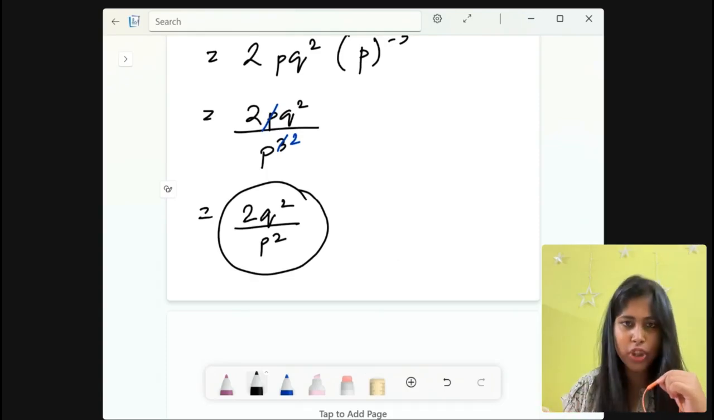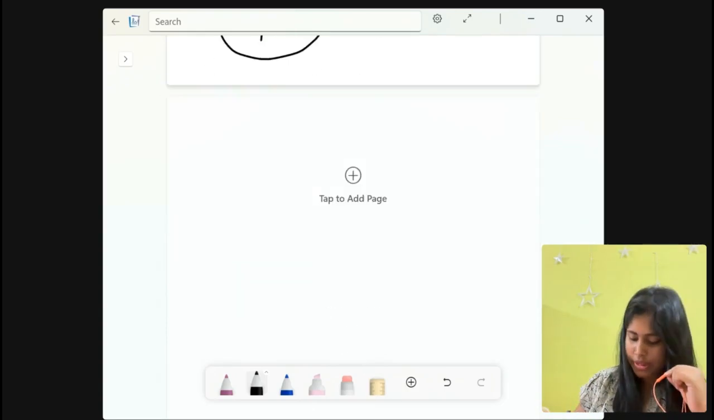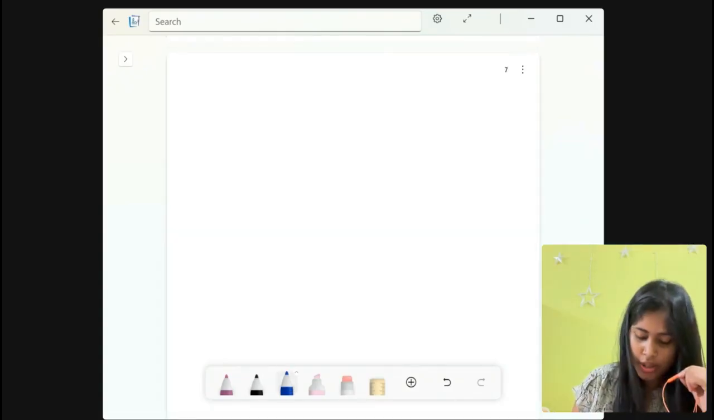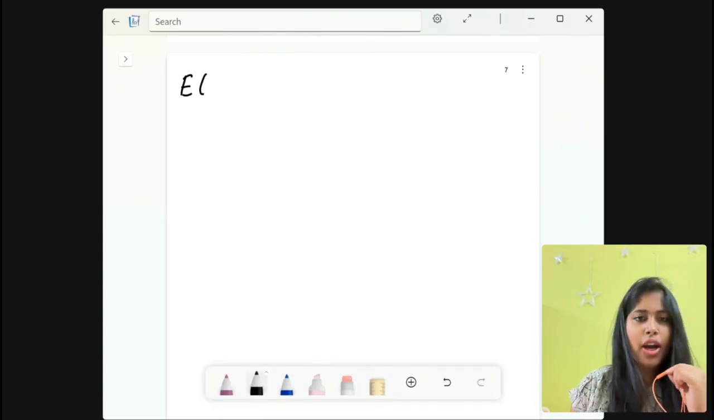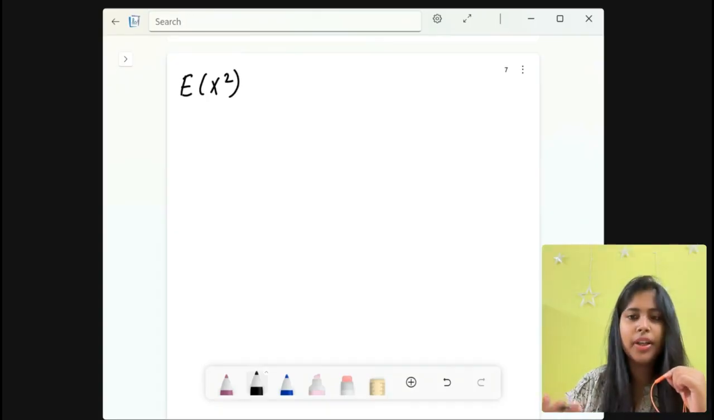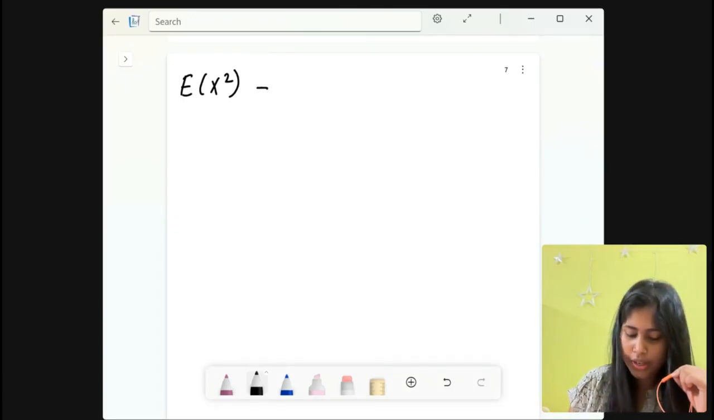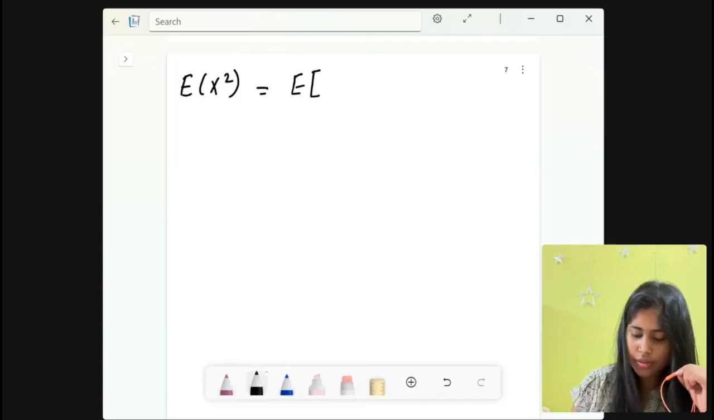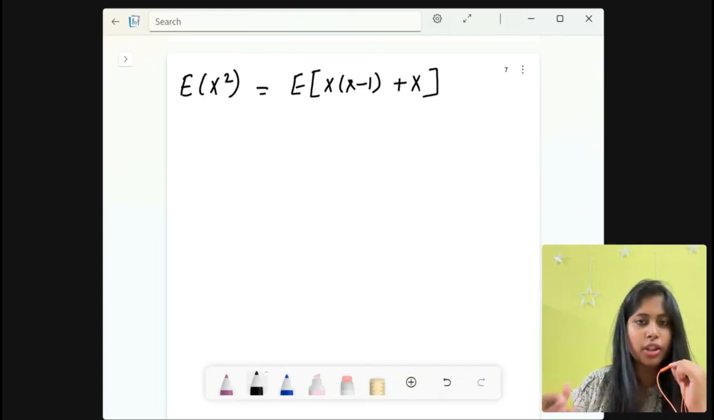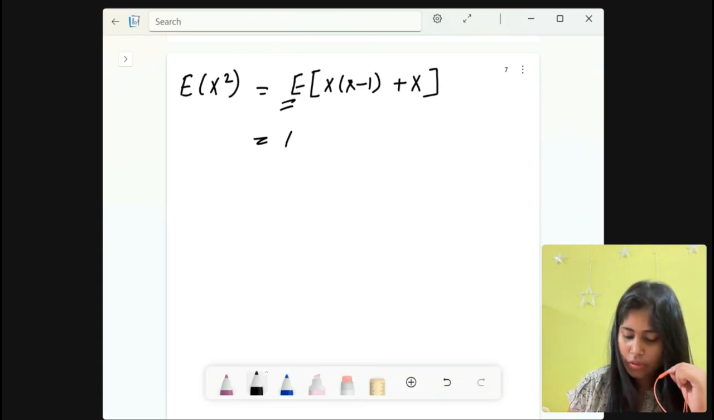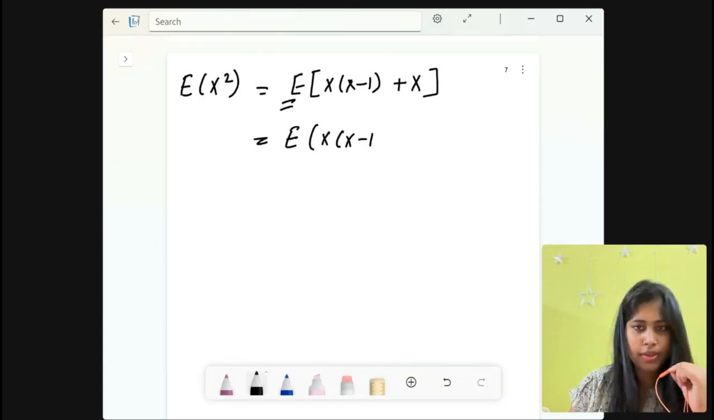Now we need expectation of x square. Now what will be that? Let us see. I have already told you how we will write this x square. x square can be written as x into x minus 1 plus x. So this will be expectation of x into x minus 1 plus x, right? If we break down the terms with this expectation, then we are left with expectation of x into x minus 1 plus expectation of x, right?